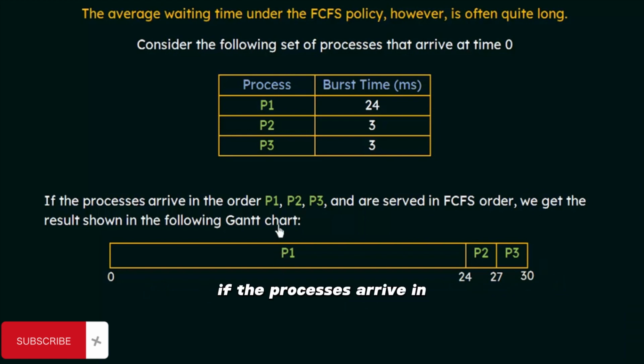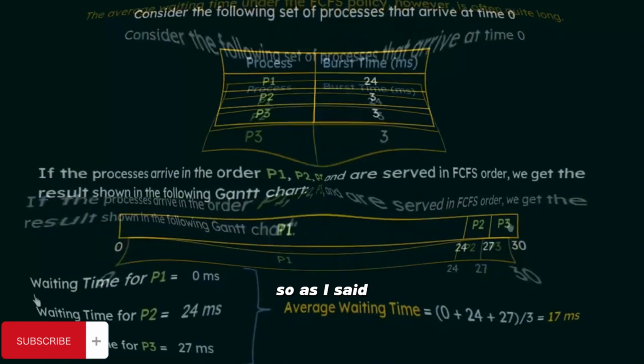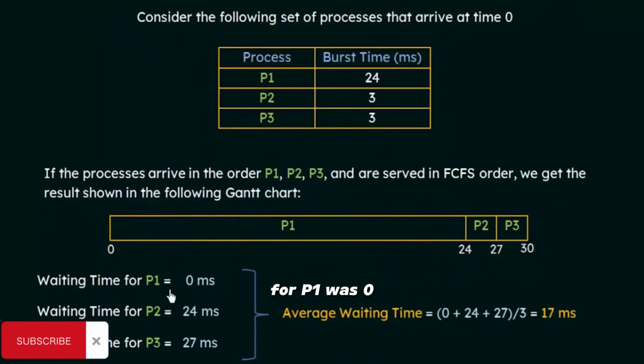If the processes arrive in the order P1 to P3, these are the burst times. So as I said, the waiting time for P1 was 0 milliseconds. For P2 it was 24 milliseconds, and P3 was 27 milliseconds. So what is the average waiting time? It is 0 plus 24 plus 27, divided by 3.